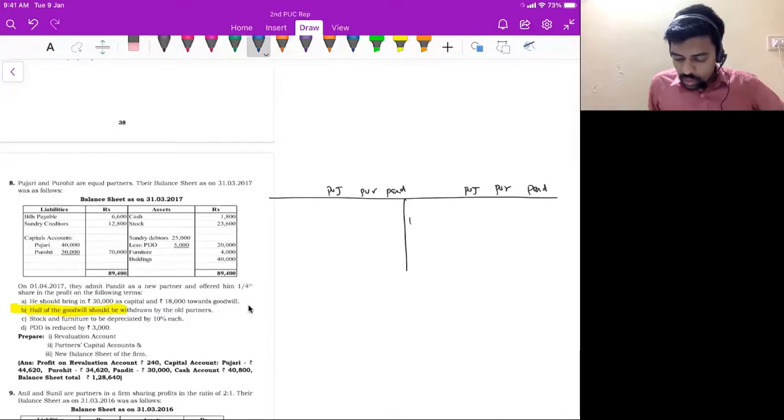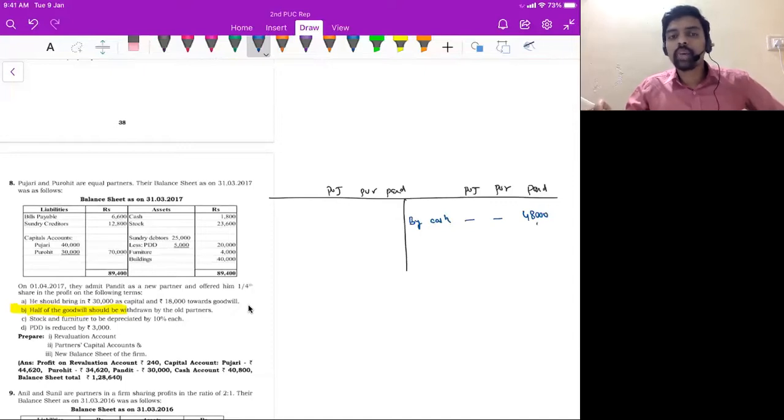So by cash account, in Pandit column, I will write 48,000 rupees. Out of 48,000, 30,000 rupees is capital and 18,000 rupees is goodwill, correct? So now distribute that goodwill to all partners in sacrifice ratio, right? So here sacrifice ratio is 1:1.